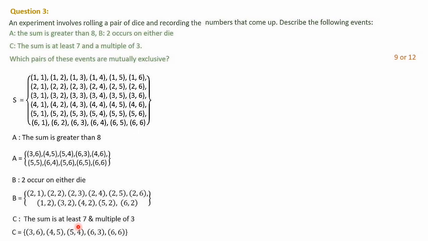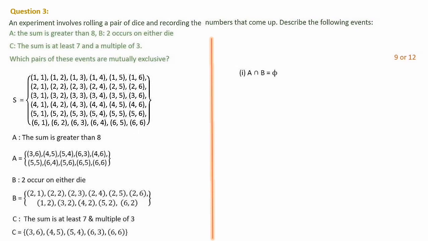Next is 5 plus 4, that is possible. 6 comma 3 is also 9. 6 comma 6 is 12, because for multiples of 3, a maximum of 12 is available. Multiple of 3 means you will have only 9 and 12, because the numbers are greater than 7. So 9 and 12 only. You have to check where 9 and 12 come from this set when you add. So 3 6, 4 5, 5 4, 6 3 and 6 6. This is the main task, and it is completed. We have found the elements of each set A, B and C.